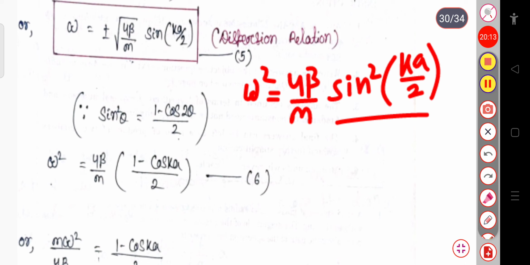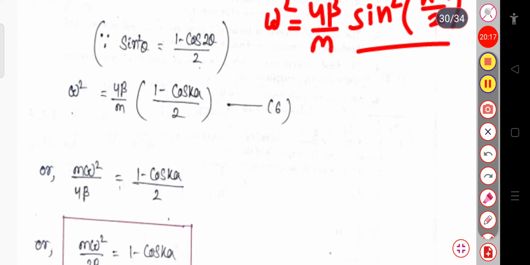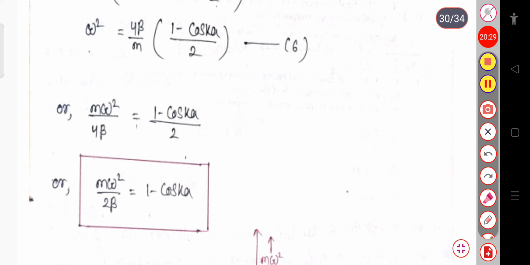Okay, and this is equal to, if I write m omega square divided by 4 beta, then this will be equal to 1 minus cos ka by 2, or simply this 2 will get cancelled with this 4, then this will be m omega square by 2 beta equal to 1 minus cos ka.